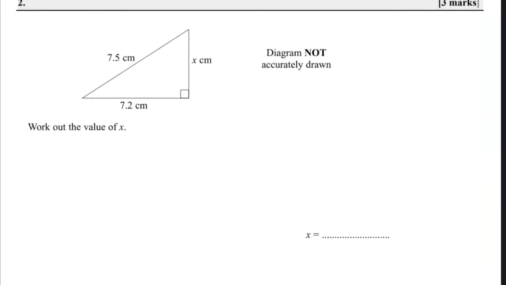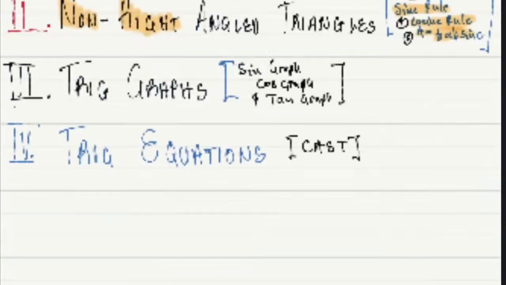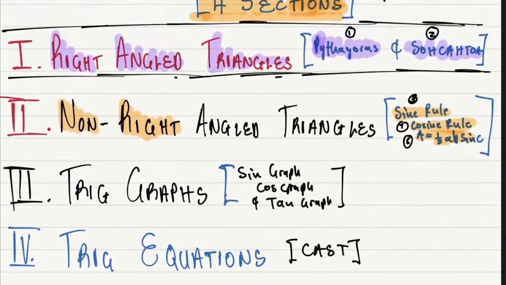Let's go to the next one. I want you to now be able to do all Pythagoras theorem. We have 4 methods to know, for the 4 sections. Always remember that I need you to have the whole picture of trig. The first part of being a master of trig is you must understand everything to do with a triangle. You must know Pythagoras, you must know SOHCAHTOA, you must know sine rule, and you must know cosine rule. Are we together?